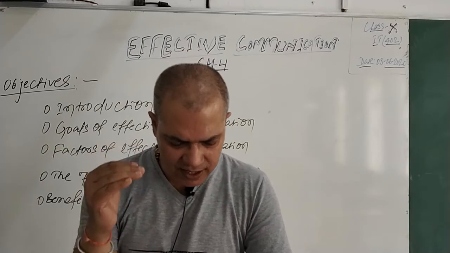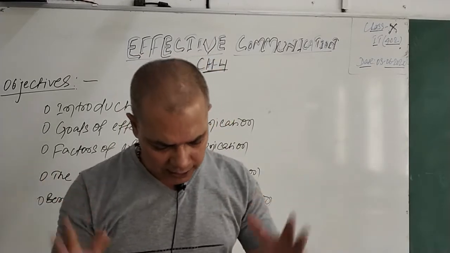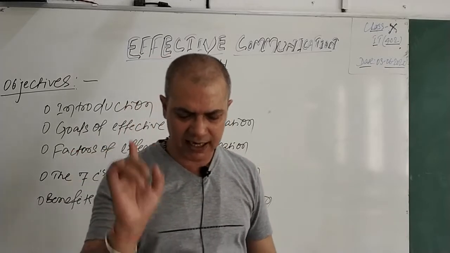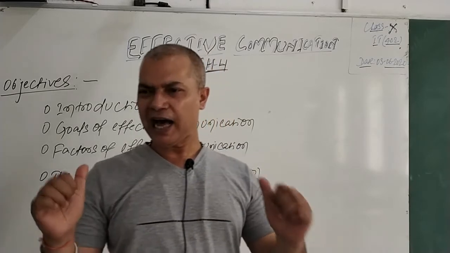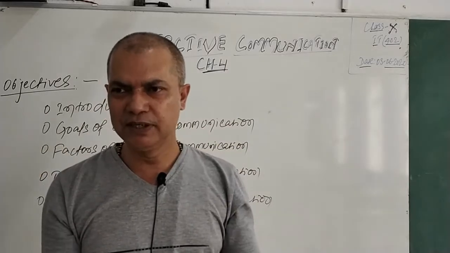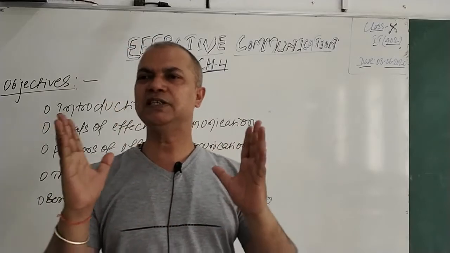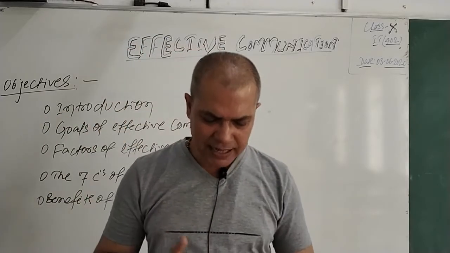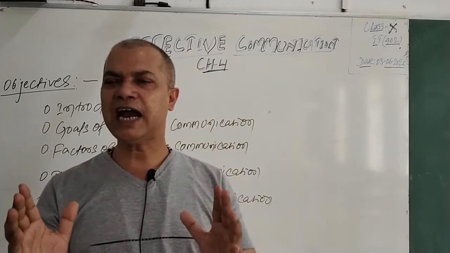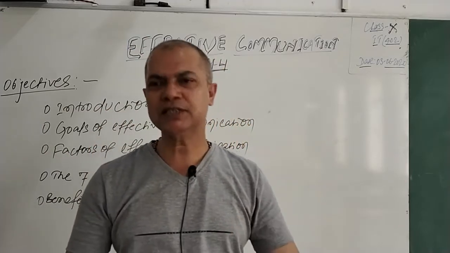I must construct the message that I want to deliver, and there should be no doubt in it. That's called clear. The message can be conveyed effectively if the sender has clarity in his thought. Mind it, if I have a clear thought, then I'll be able to deliver a message. That's why clear is the first C of the 7 C's of effective communication. Second is that the message should be easily understood by the receiver. Once you have a clear-cut idea of what you want to deliver, the message should have a single goal and not a mixture of ideas.